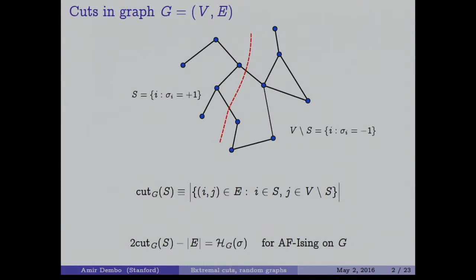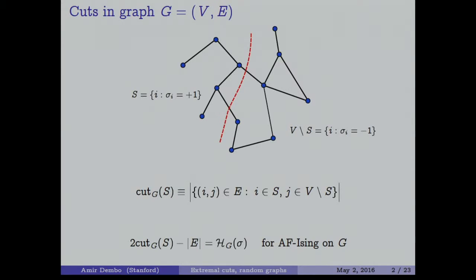So first let's talk about what the question is. We have a graph, a collection of vertices. Here is a graph, a collection of vertices, the blue dots, and some edges between them. And we define a cut. A cut is simply a way to divide the set of vertices into two parts. Let's say S and V minus S. And let me assign +1 to the vertices in S. Here there will be 1, 2, 3, 4, 5 vertices in S, and 7 vertices in the complement of S, which is on the other side of my cut, which is the red line.